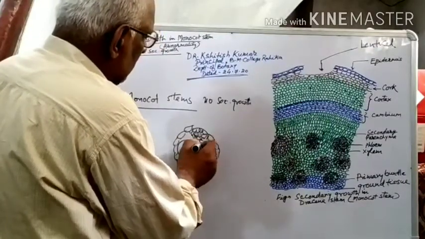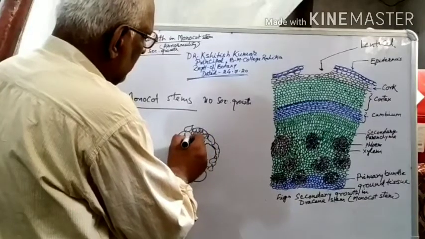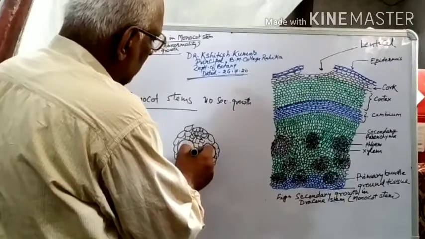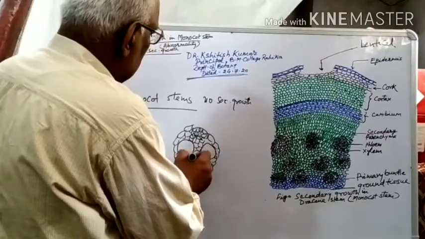So there is no cambium here, and as we know, cambium is responsible for secondary growth.